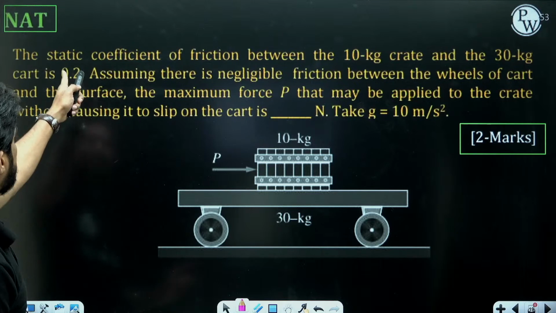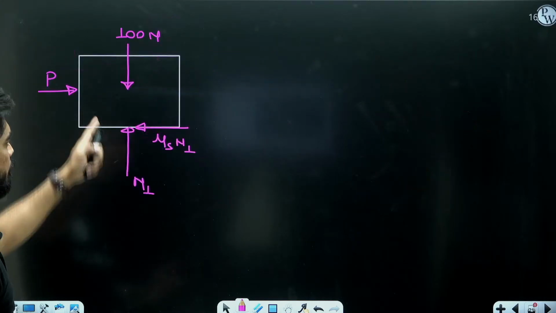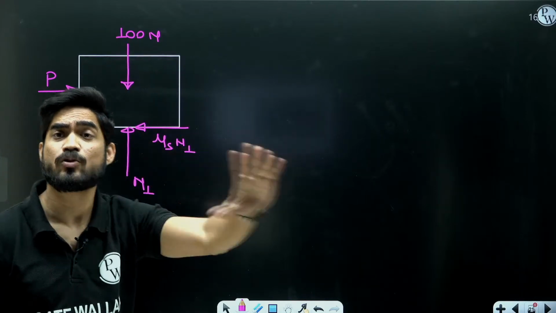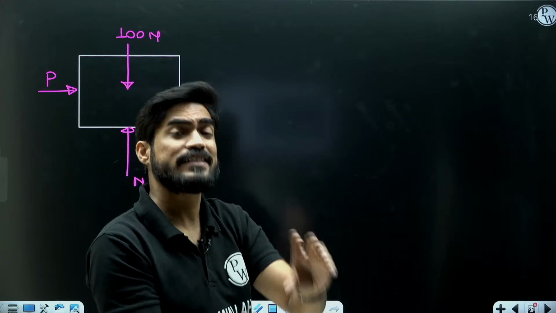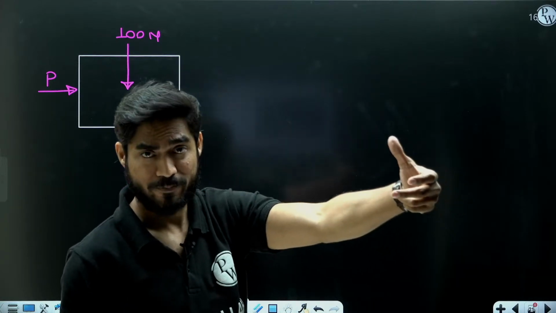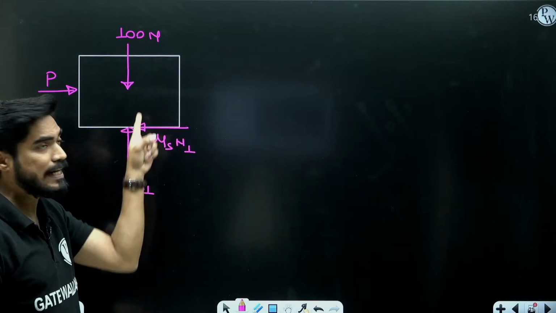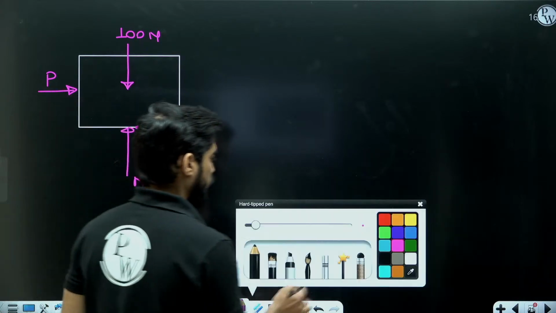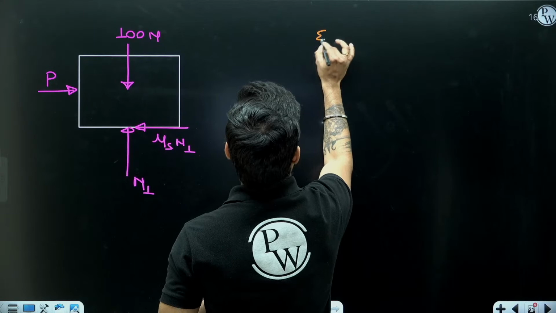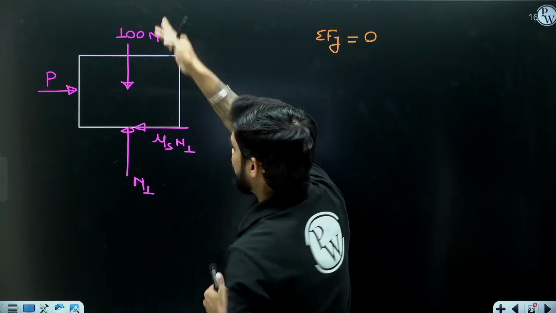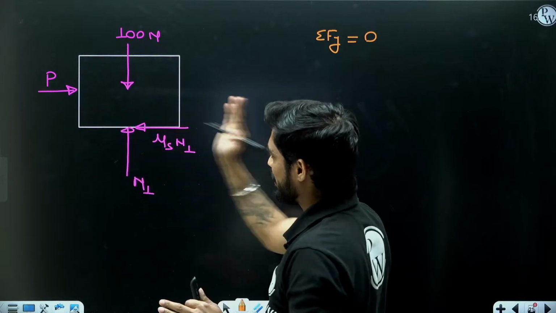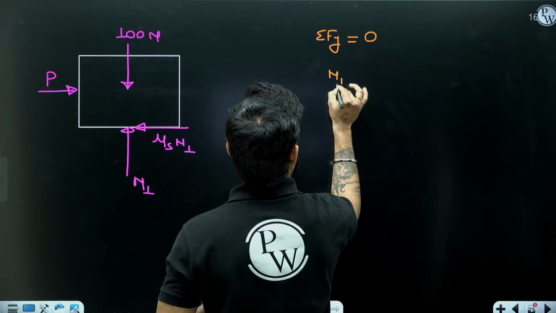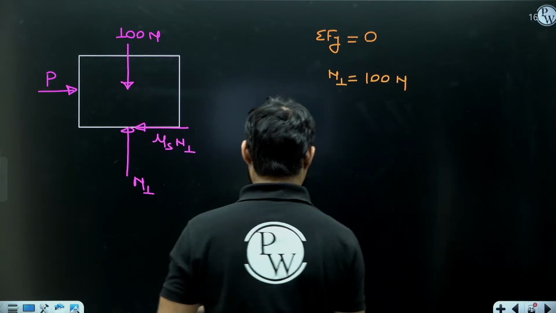The coefficient of static friction is 0.2. We are assuming that the crate is just about to slip. It is not actually slipping. It is moving with the cart, on the verge of slipping. So the friction force between crate and cart will be mu s into N1. Now, from summation of Fy equal to 0. See, in this direction it is not moving. It is moving in this direction. In this direction it is static. So I can say N1 equals 100 Newton.